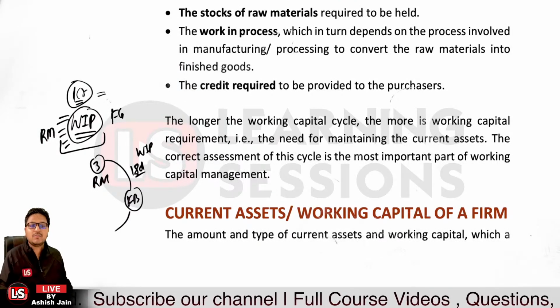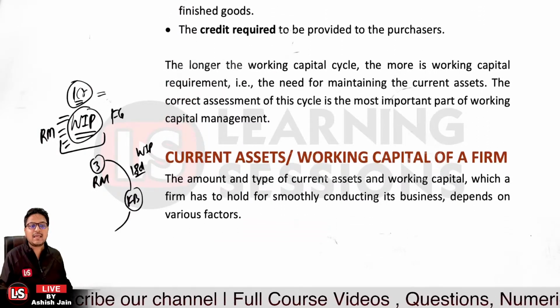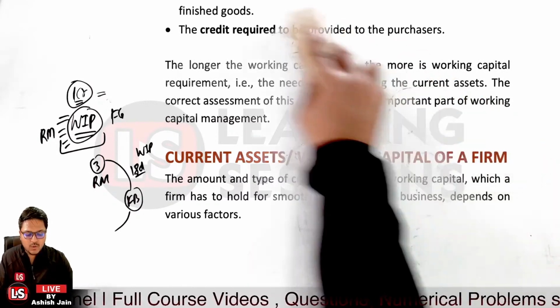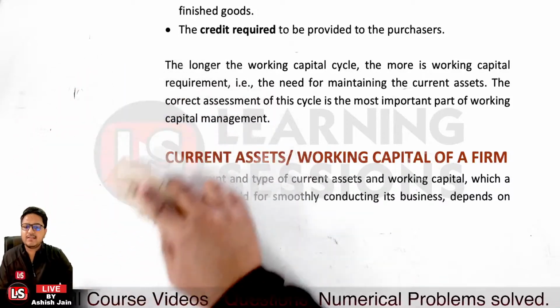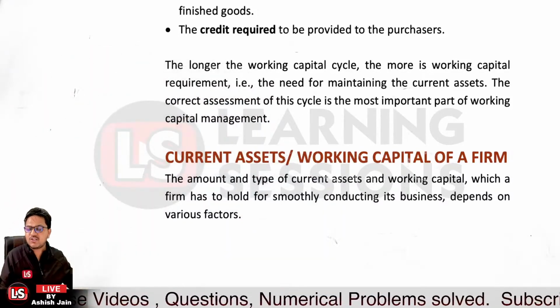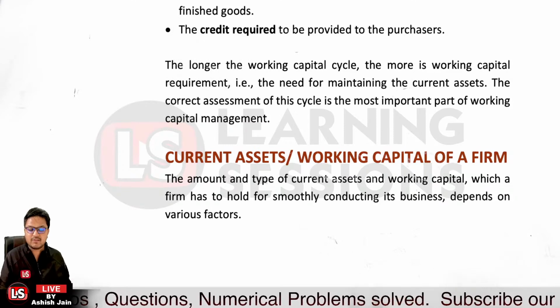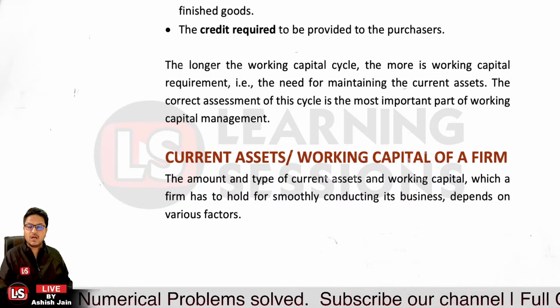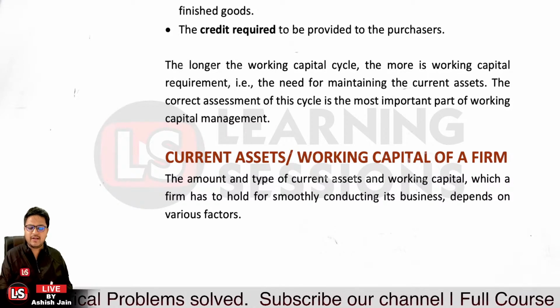And further, the current assets or working capital of a firm. I told you that we have different types of current assets, like cash in hand, bank balances, account receivables, book debts, and different amounts of stock or inventory or finished goods.